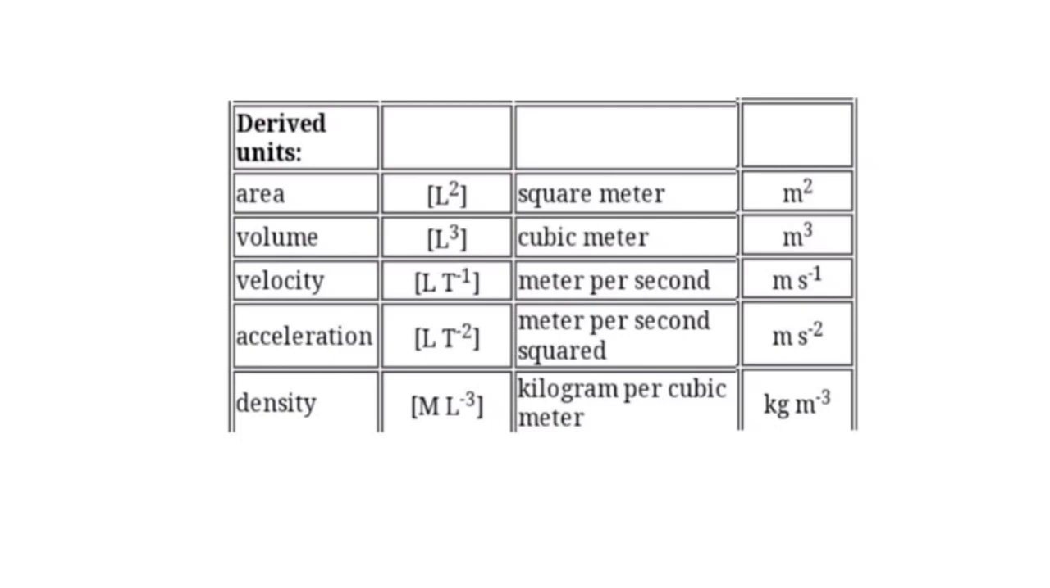Now talking about the last quantity, that is density. Its dimension is M L^-3. SI unit is kilogram per cubic meter and its symbol is kg m^-3.